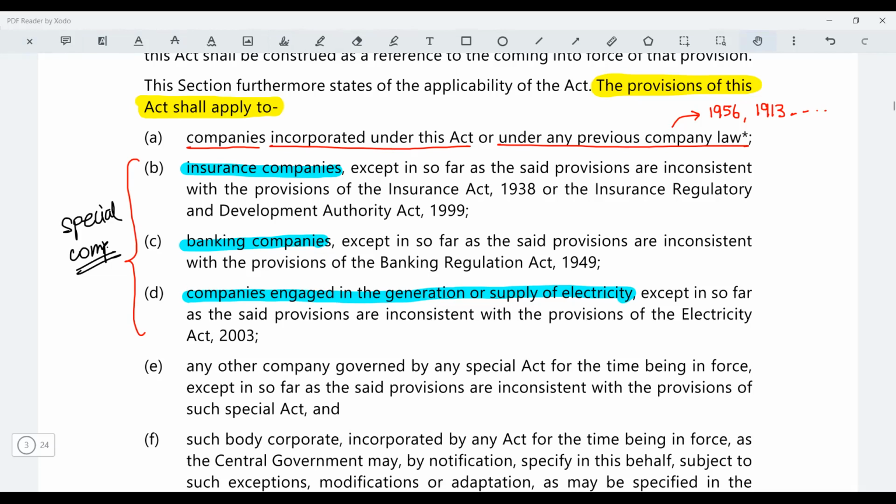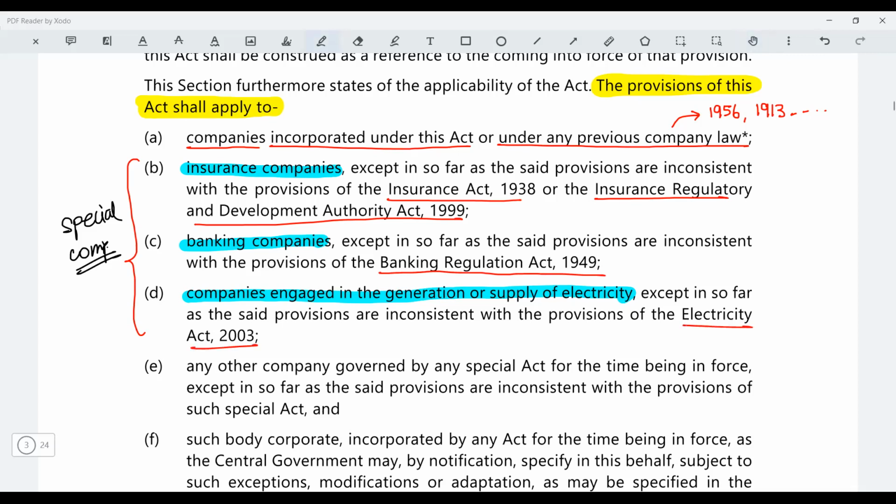Like an insurance company has the Insurance Act and the Insurance Regulatory Development Authority Act 1999, under which the IRDAI is set up, the new regulator. So if there is an insurance company, on that the Insurance Act is also applicable. Insurance Regulatory Development Act is also applicable. Same way, if you see a banking company, you have Banking Regulation Act 1949, that is also applicable here. In case of electricity company, you have Electricity Act 2003. Now, which one to follow? So let's presume there is a banking company.